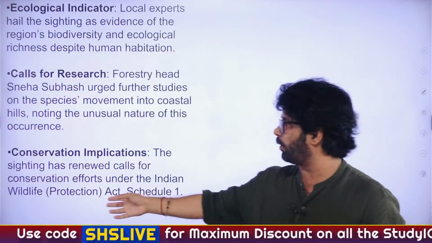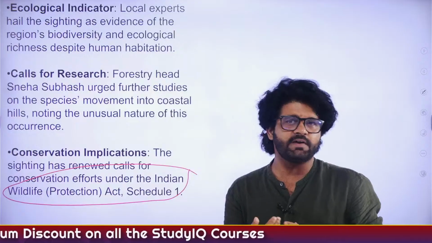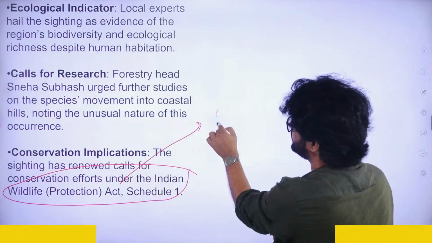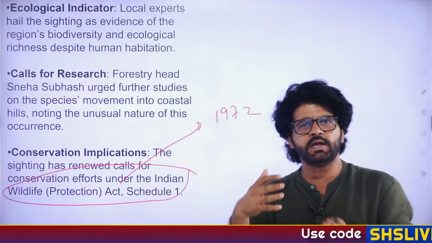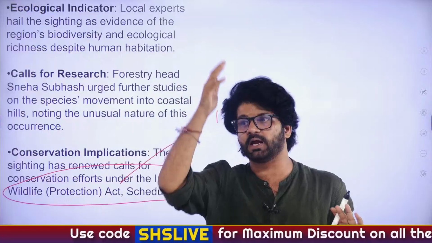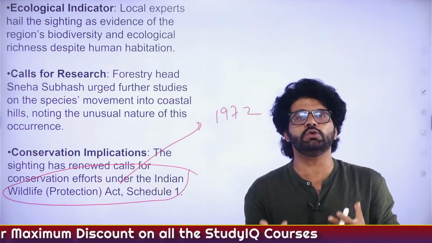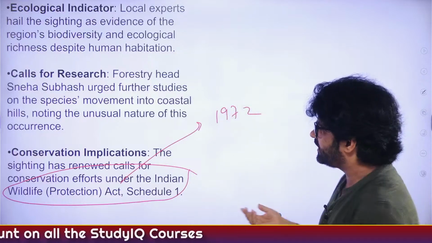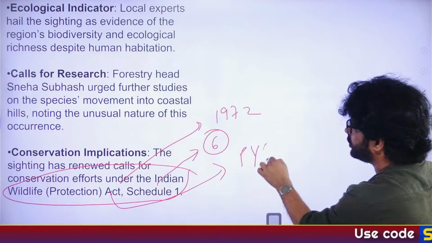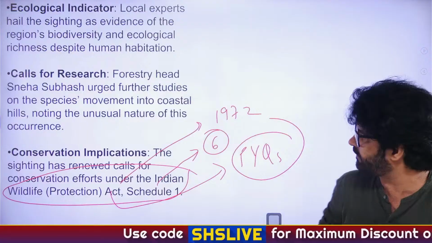Now, important point. Wildlife Protection Act. Please understand, sir, we are not reading it from a story perspective. We are reading it from an exam perspective. WPA, when was it passed? 1972. Similarly, you have to read about Project Tiger, Project Elephant, when they were passed. We have talked about this multiple times. Environmental Protection Act, when was it passed? Schedule 1. How many schedules are there under WPA? 6 schedules. Has UPSC already asked PYQs on WPA? The answer is yes. Not one, but multiple PYQs they have asked on WPA. So all these things are very important from an exam perspective.